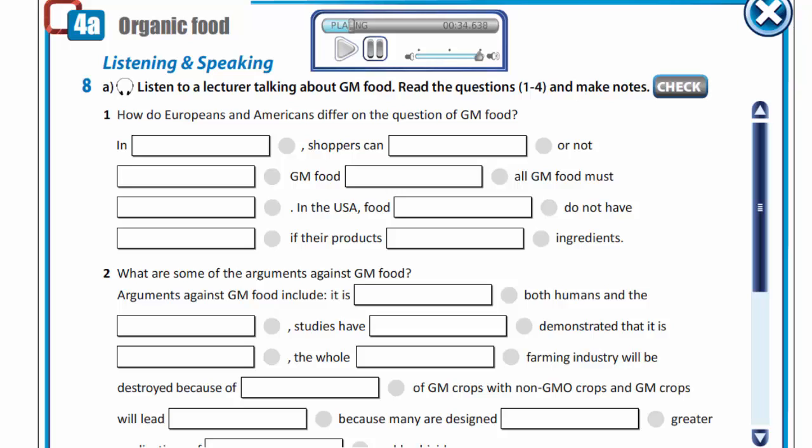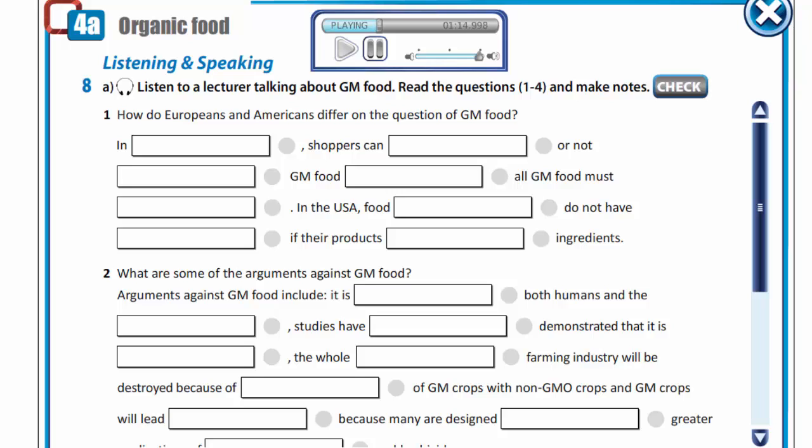In the USA, however, no such law exists. food manufacturers do not have to reveal if their products contain GM ingredients, despite polls showing that the vast majority of Americans want GM food to be labeled by law. Whether they know it or not, Americans have been eating GM food since the mid-1990s. Today, GM food is present in an estimated 80% of packaged goods in the average U.S. grocery store. The biotech industry says GM food is completely safe and can benefit mankind. Environmentalists say that it is dangerous to both humans and the environment.